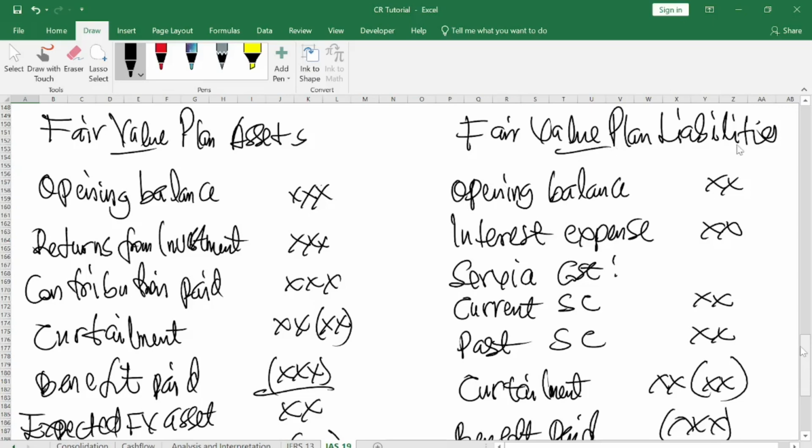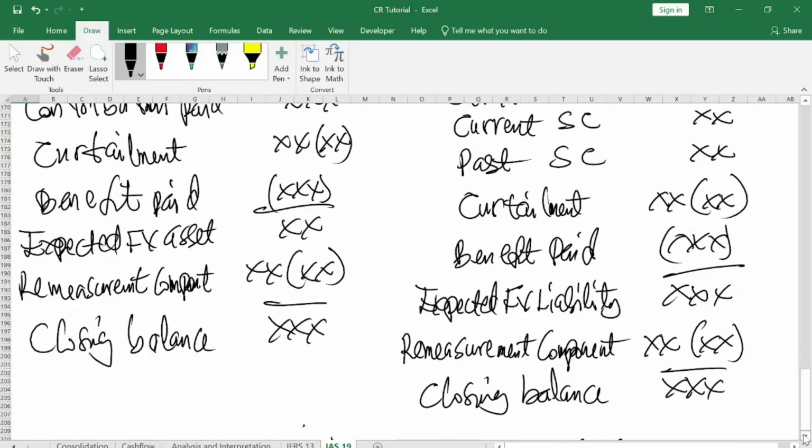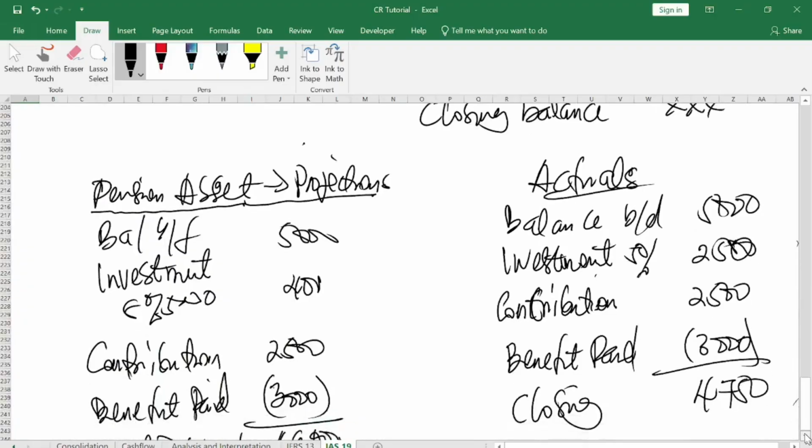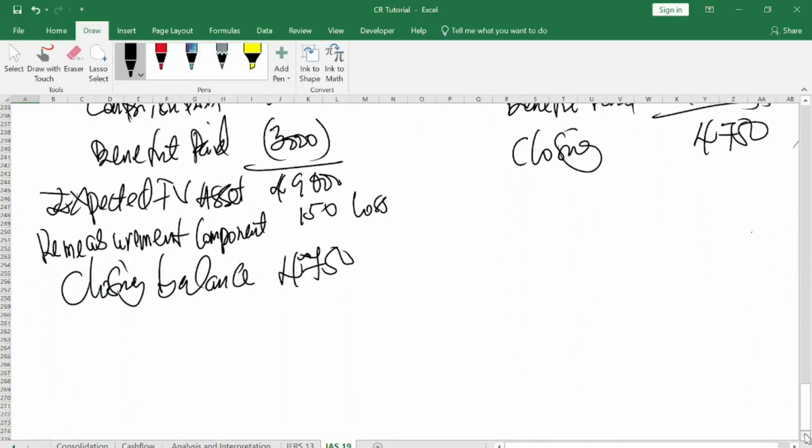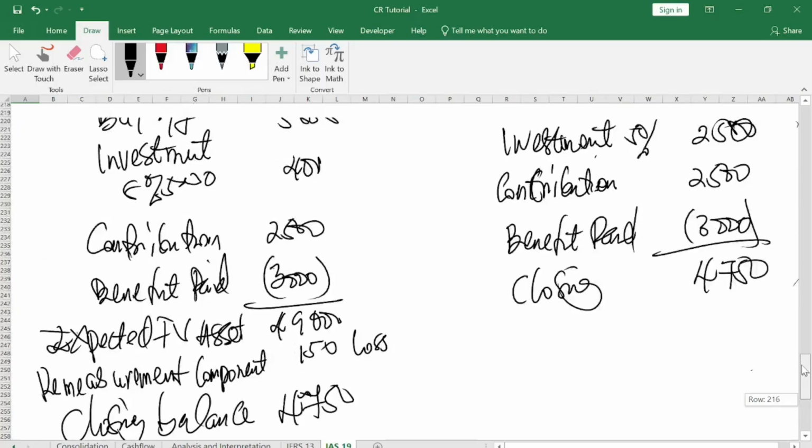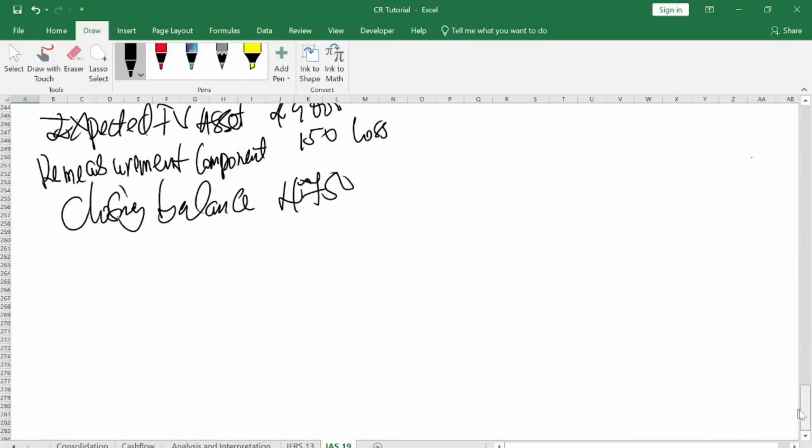The fair value liability column here, the opening balance means that in the previous accounting year, the company had an expected fair value liability, or maybe the closing balance. The opening balance for liability came from the previous accounting year. It means that maybe the company owes the workers maybe 50 million liability yet to be settled.